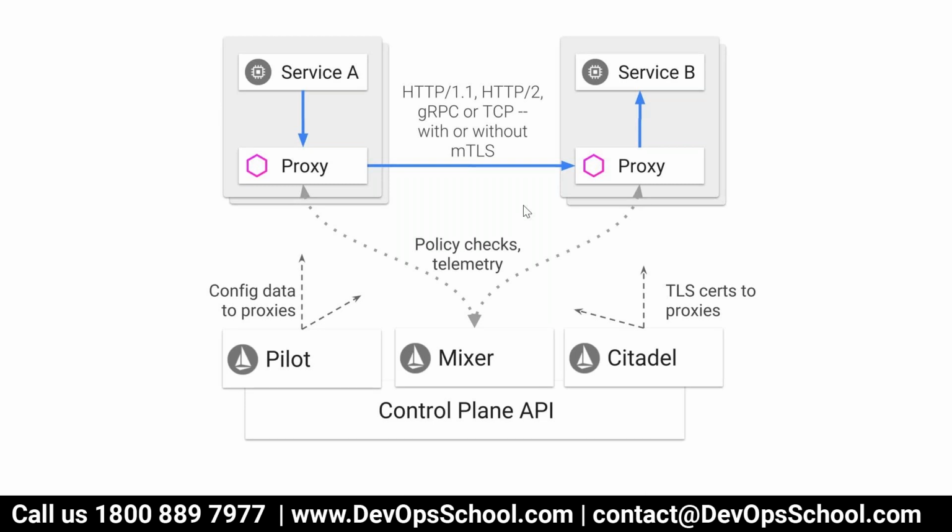A service consists of two things: the service plus the proxy. The proxy which you see is the Envoy, and the control plane updates the Envoy, and that's where service A, through that policy, talks to service B. Between service A and service B, the communication can be HTTP 1.1, HTTP 2, gRPC, or TCP, with or without mTLS, mutual TLS. So this is the high level architecture of it.